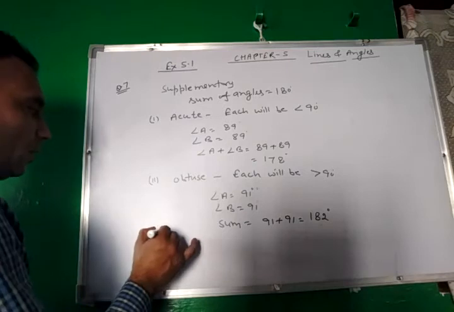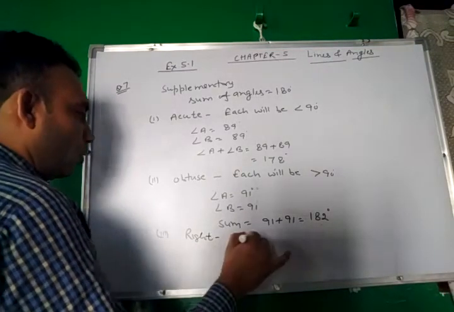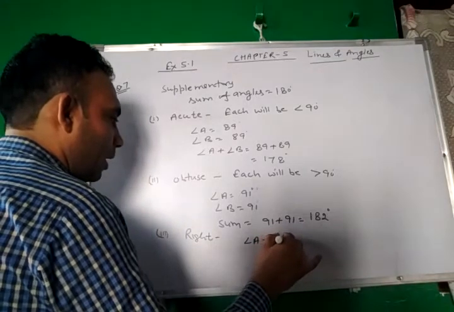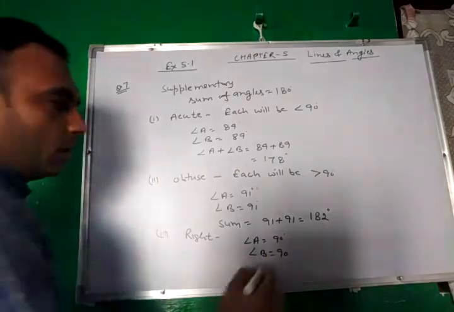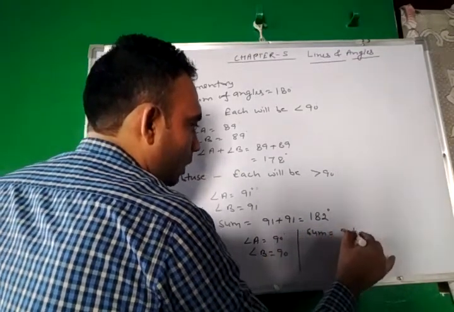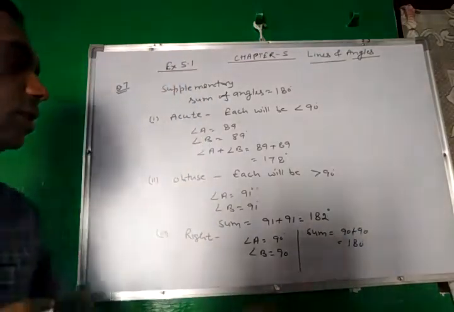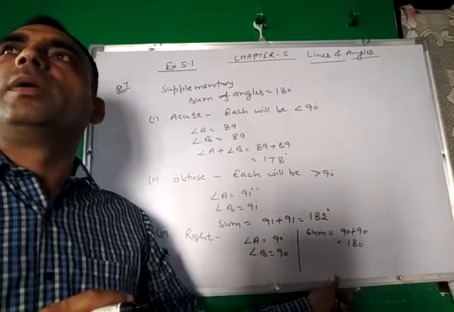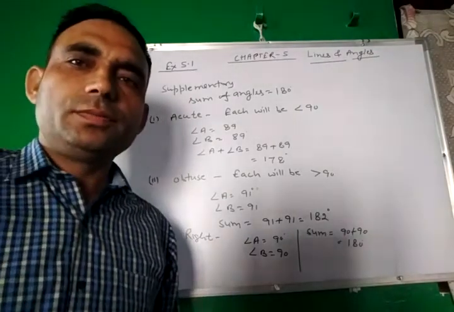Third case, if both the angles are right angles. If both the angles are right angles, then angle A is equal to 90, angle B is equal to 90. Their sum is 90 plus 90, which implies 180. So only in this case, if two angles are supplementary, then they can both be right angles.